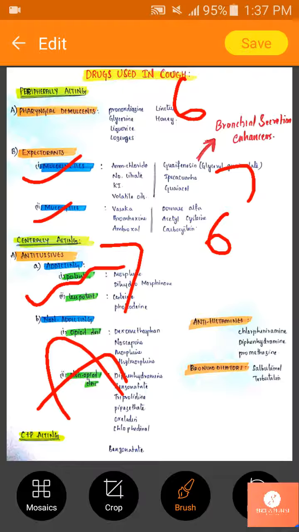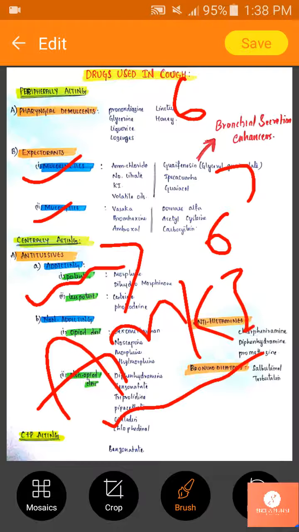My ammonium chloride is watery, I'm imagining that, so it is easy to remember in that way. So we have ammonium chloride, sodium citrate, potassium iodide, volatile oils, guanfacine, ipecacuanha and guaiacol.